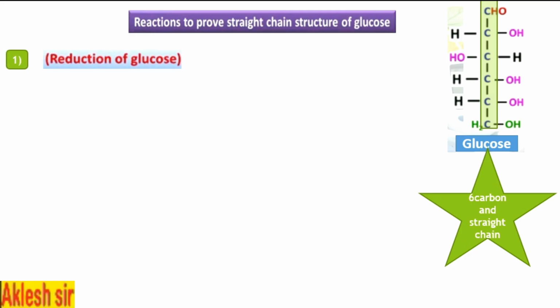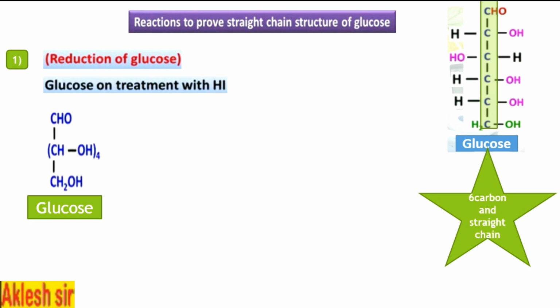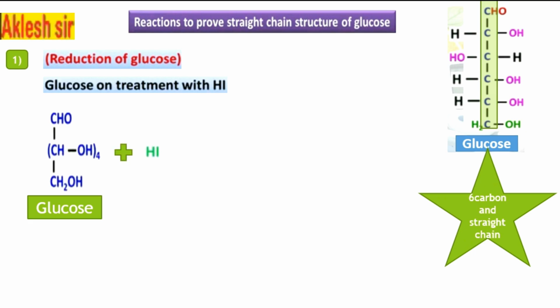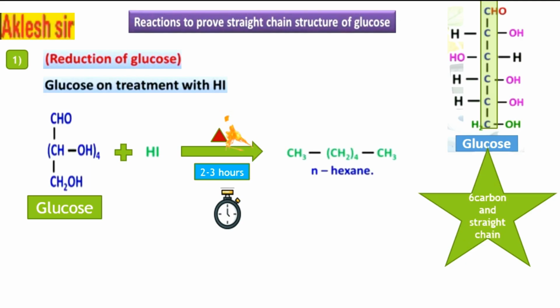Reduction of glucose. Glucose on treatment with HI. So here I have a molecule of glucose which is treated with HI for 2 to 3 hours in the presence of heat. What exactly I obtain is an alkane, that is n-hexane, which proves that glucose consists of 6 carbon atoms and they are arranged in a straight chain.